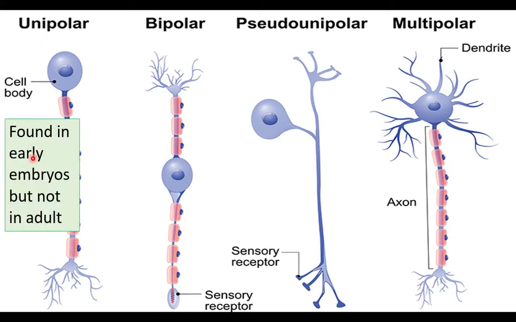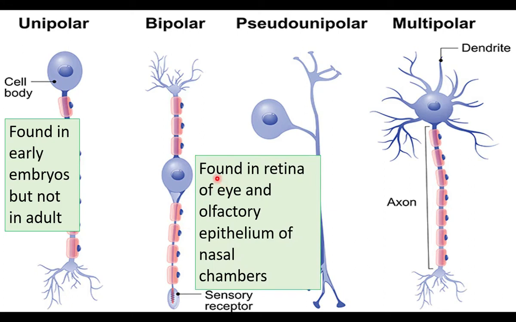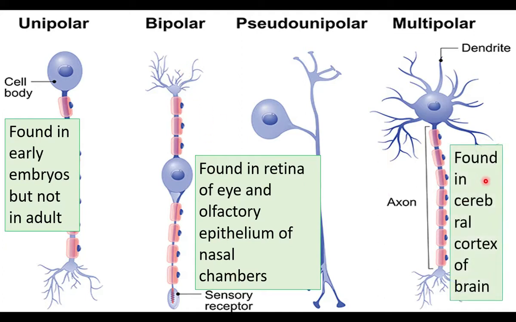Unipolar neuron is found in early embryos. It is not in adults. Bipolar neurons are found in the sense organs. It is found in the retina of the eye. Retina is the sensory region of the eye. And also in the olfactory epithelium. Olfactory means sense of smell. The olfactory epithelium of the nasal chambers has bipolar neurons. Multipolar neuron is found in the cerebral cortex of the brain. Cerebrum is the largest part of the brain. The cortex is the outer part of the cerebrum. The outer part of the cerebrum has multipolar neurons.